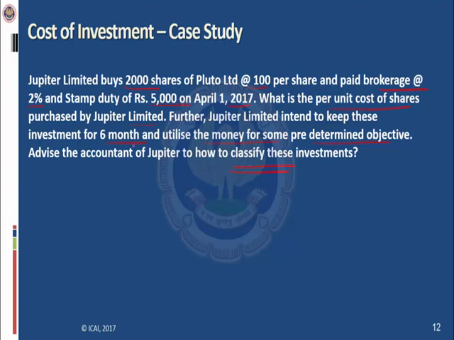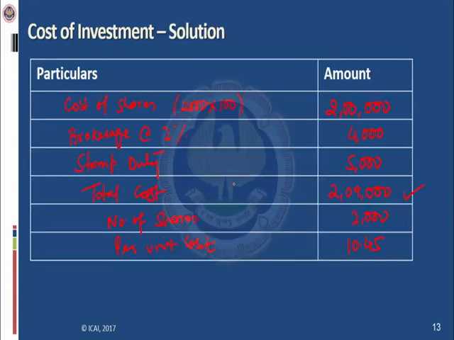So here the intention is 6 months, which is less than a year, but whether it is readily realizable or not, word is missing. So we are assuming that it is readily realizable and the intention is to hold these securities for less than a year. So Jupiter will classify these investment as a current investment in the balance sheet.